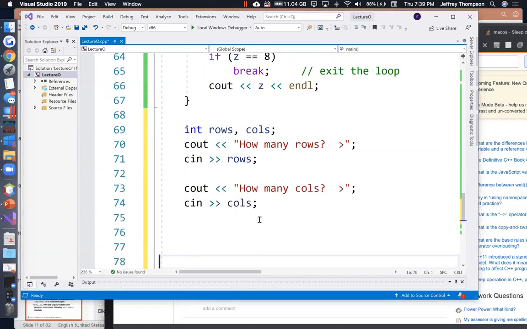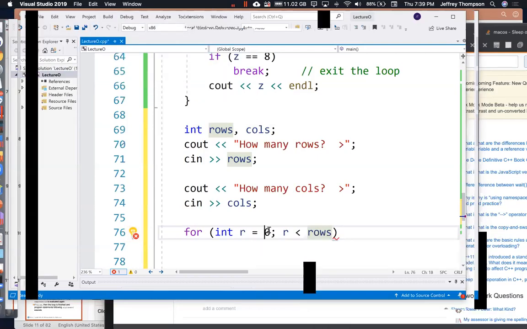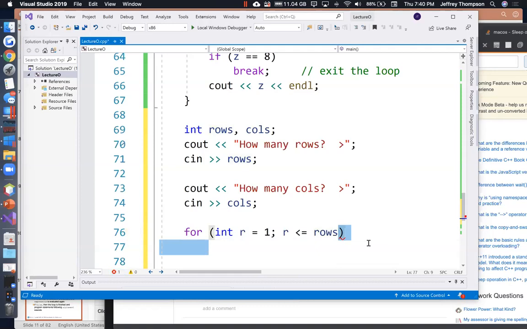Now let's have a nested loop. So for (int r = 0; r < rows; ...), right? So it's going to go 0, 1, 2, 3, 4. Like if they say 5, it's going to go 0, 1, 2, 3, 4. Or we could start it off at 1 and go up to less than or equal to the number of rows. That does the same thing, right? Just starts the counter at 1 past. All right, and each time we want to increment the counter by 1.